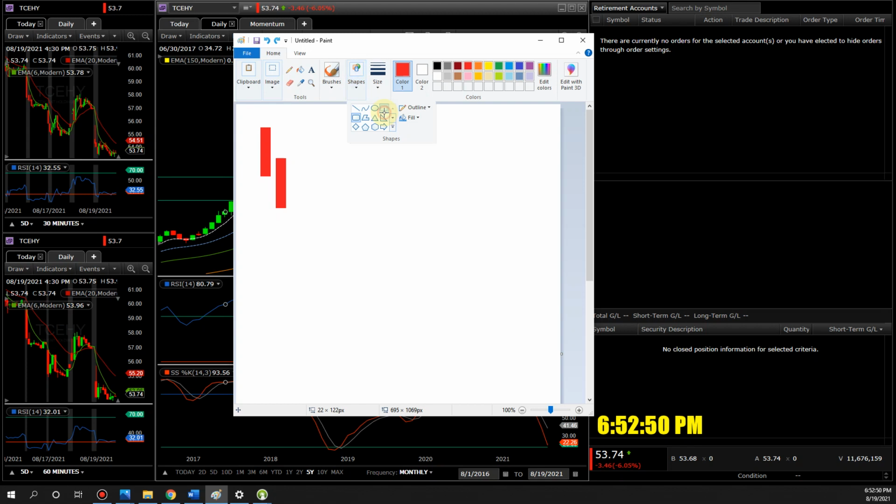Let me make all the shapes consistent, because last time my shape wasn't consistent. Remember, the stock falls. It does not just fall like that, right? It falls up and down until it closes, and then you can see how low it will go, and so on. So let me color this red also. We can draw some wicks in to make it look a little bit prettier. So let's draw a wick right here. There we go. I hope you guys know how to read candlestick formation or this wick. Pretty much the stock opens here, it bounced up, it bounced down, it bounced up, and it closed right there. That's why I created a red candle.